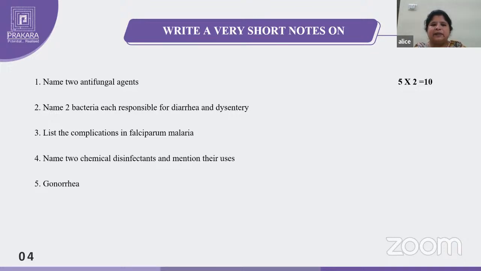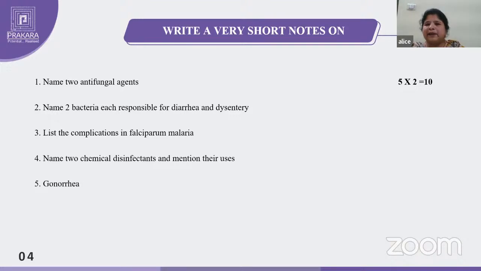And next, what are the complications in falciparum malaria? Where will you get this one? In malaria. Here symptoms will be different, complications will be different. Symptoms we may see in everyone who got the disease: fever, anorexia, malaise, discomfort, everything will be the same. But complications we may see in someone.